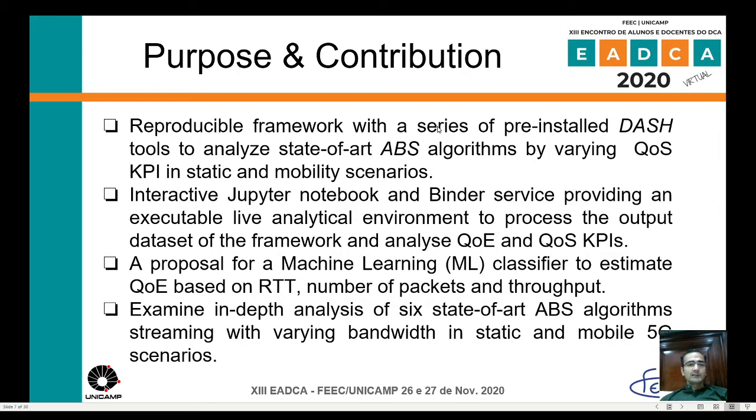What is the purpose and contribution of this work? We provide a reproducible DASH framework with a series of pre-installed DASH tools. We provide an interactive Jupyter Notebook and Binder service, providing an executable live analytical environment to process the output dataset of the framework and analyze QoE and QoS KPIs. We provide a machine learning classifier to estimate QoE based on RTT, number of packets, and throughput. We also examine in depth six state-of-the-art ABS algorithms, streaming with varying bandwidth, static, and mobility 5G scenarios.